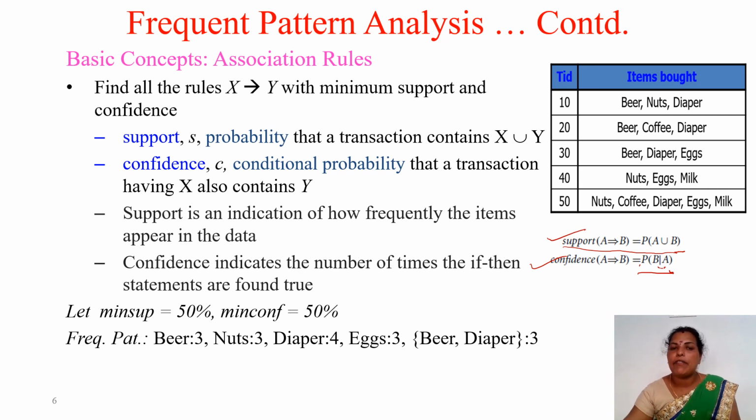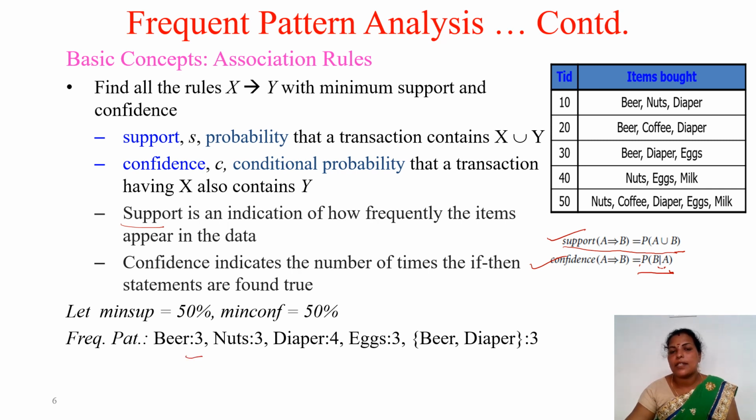The definition of support is an indication of how frequently the items appear in the data, and confidence indicates the number of times the if-then statements are found true. So support and confidence play a vital role in association rule mining. In this example, the minimum support is 50% and the minimum confidence is 50%. With these, we find the frequent patterns.